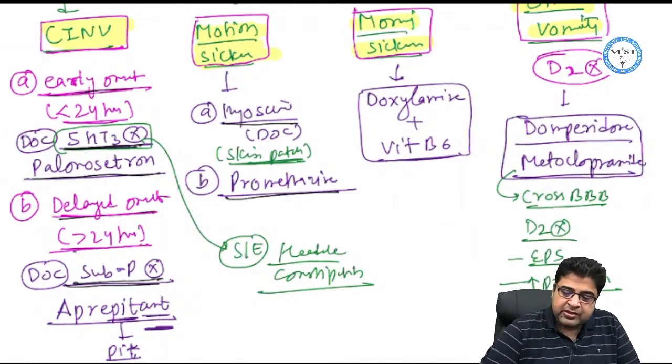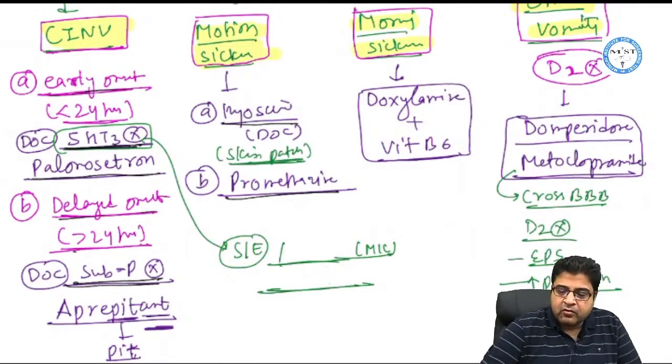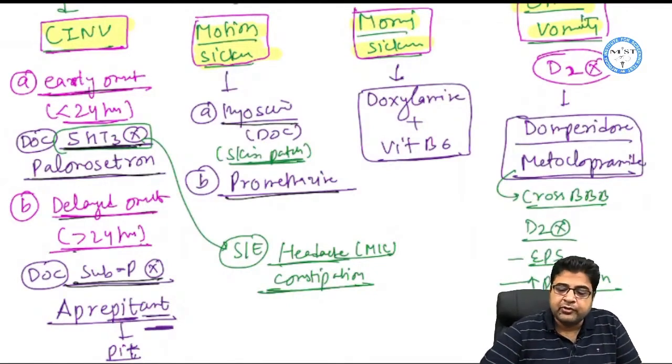And what are the side effects of these medicines? These medicines like ondansetron can cause headache. So the most common side effect of ondansetron is headache. Other side effect is constipation. So two important side effects of this medicine: one is headache, the most common side effect, and the second side effect is constipation. This is the best medicine for early onset chemotherapy induced vomiting.